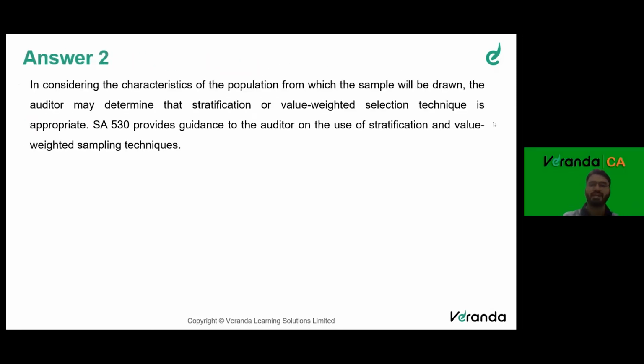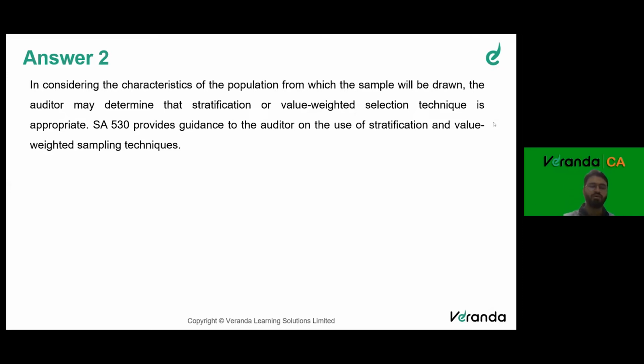In considering the characteristics of the population from which the sample will be drawn. One more important thing: whenever we talk about a particular standard, we always require to give the reference of the standard. In this case also they have mentioned SA 530. When the question is from a particular standard, please do give a quote of the standard. So you have to start with the words as per SA 530 and give the name of the standard, audit sampling. The name of the standard is more important than the standard number itself. I always keep telling in my class. So as per SA 530, audit sampling. That's the phrase you'll have to use.